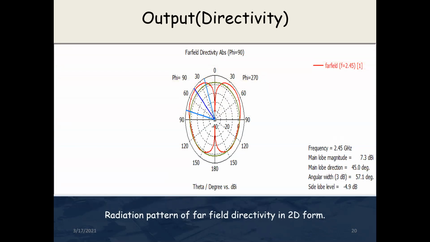Now the other figure is the output directivity in 2D form. Here we also have the far field for frequency 2.45. This is the figure of output directivity in 2D form.